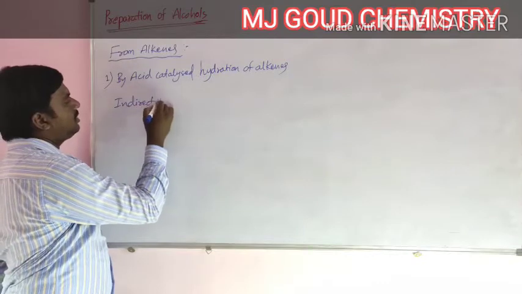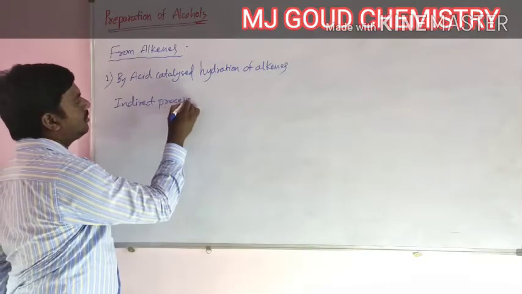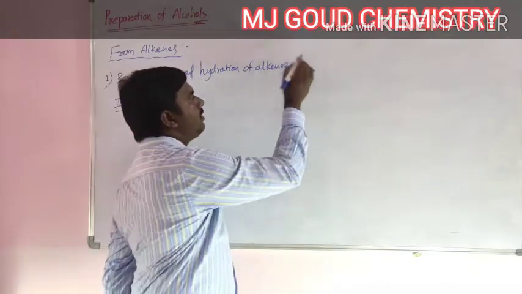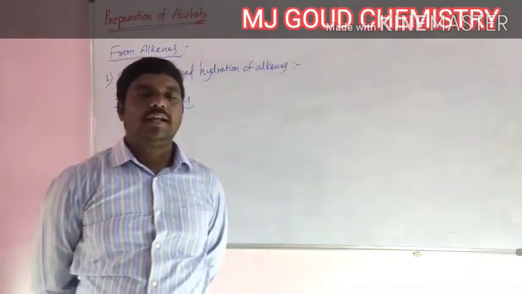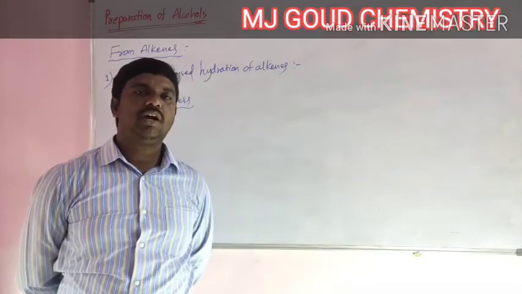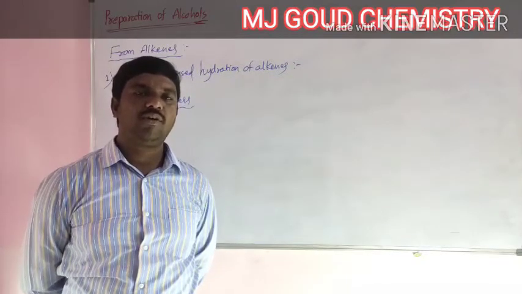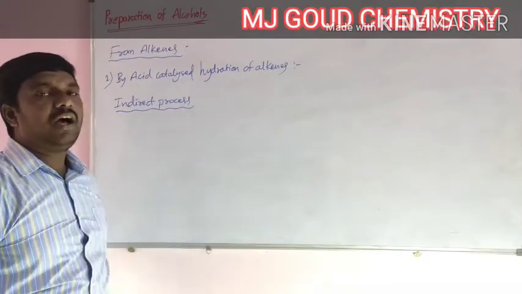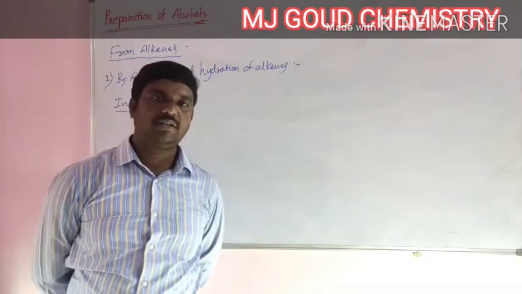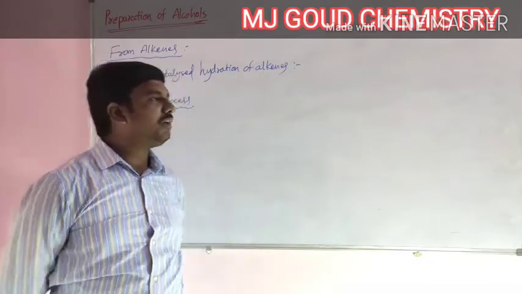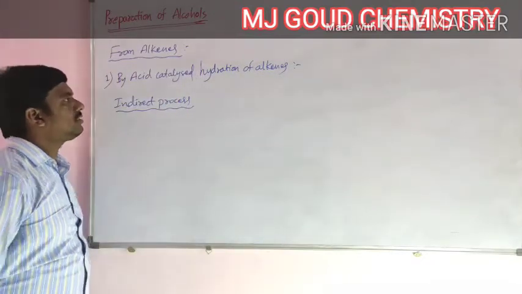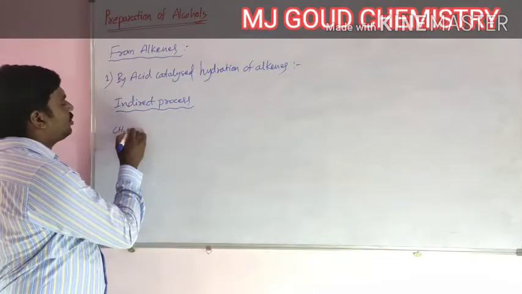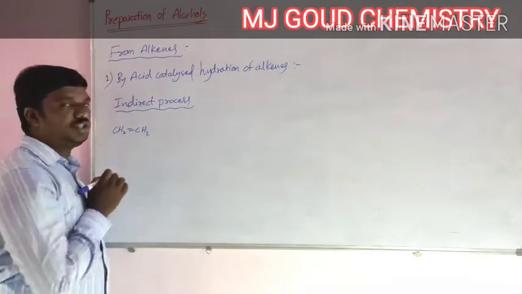In this process, alkenes react with concentrated or cold H2SO4 or HCl to form alkyl hydrogen sulfate, which on boiling with water forms alcohols. For example, here symmetrical alkene CH2=CH2